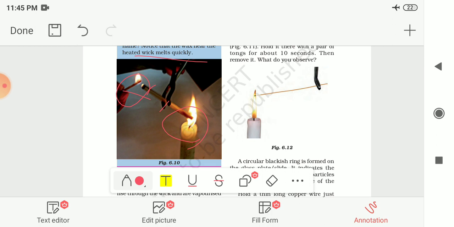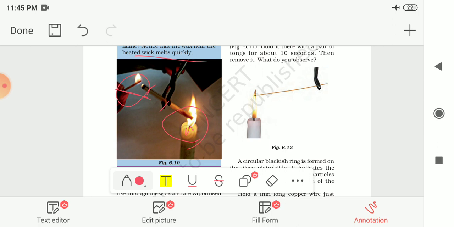The flame will appear over this, and the molten wax of the candle rises through the wick. This black color object is known as the wick.